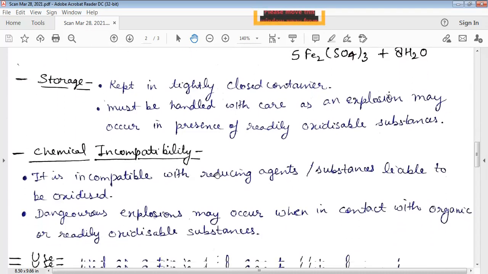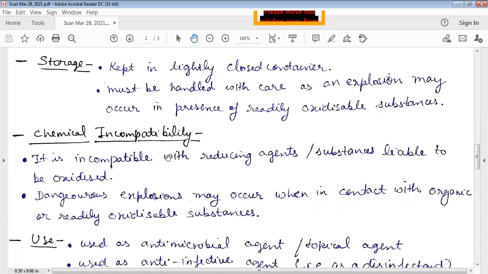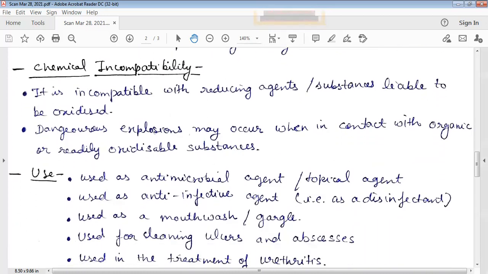Now we will discuss the storage of potassium permanganate. It is kept in tightly closed containers. It must be handled with care because explosion may occur in the presence of readily oxidizable substances. So any oxidizable substance should not be kept close to potassium permanganate. Now, chemical incompatibility. It is incompatible with reducing agents and substances which are prone to oxidation or which are oxidized.